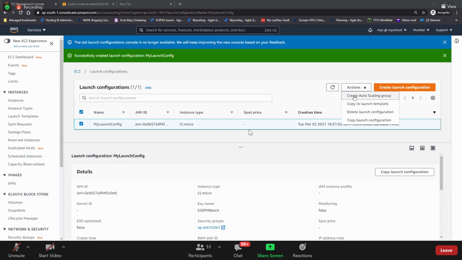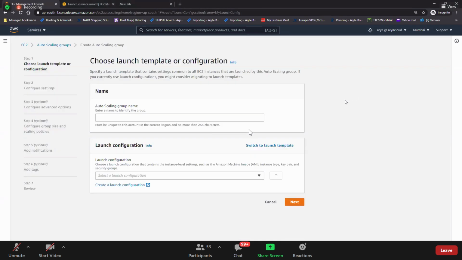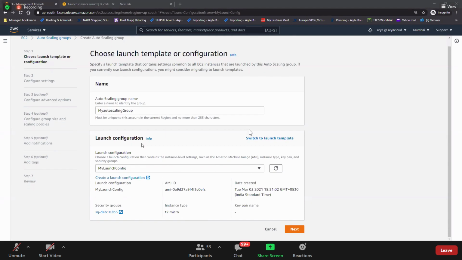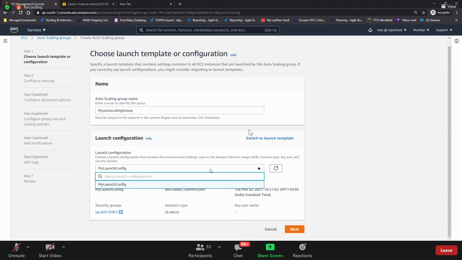I'm going and creating. So just give a name called my auto scaling group. Okay. And the launch configuration, guys. You can select any launch configuration, but at the moment we have created only one, named my launch config. So select this my launch config here.